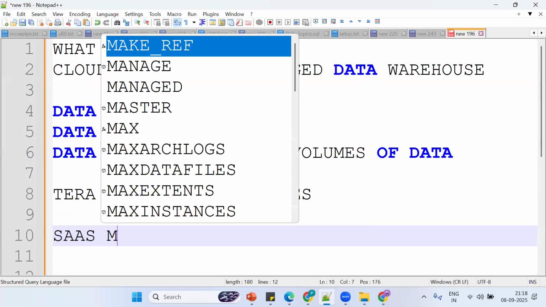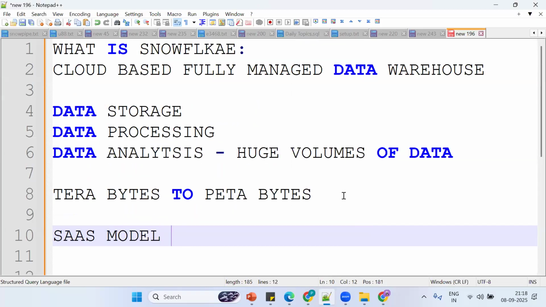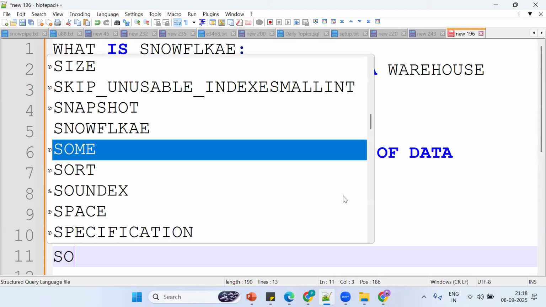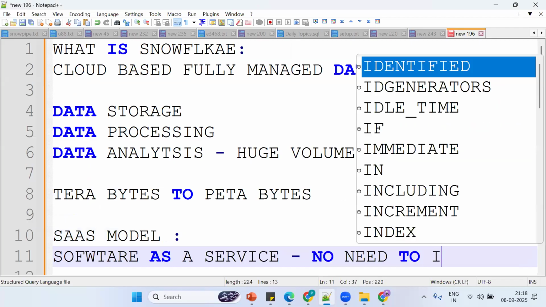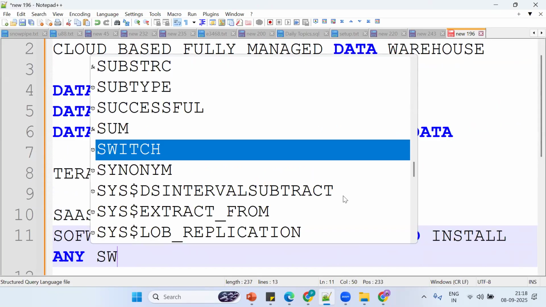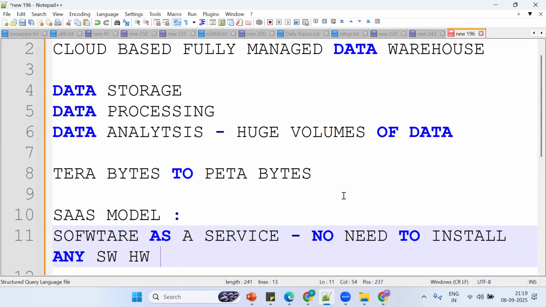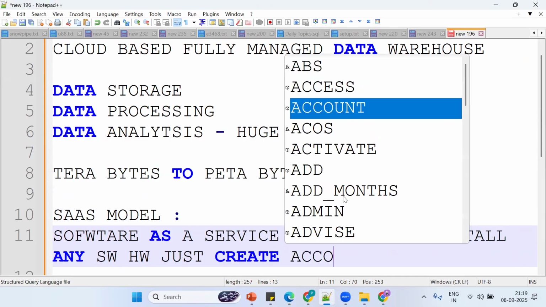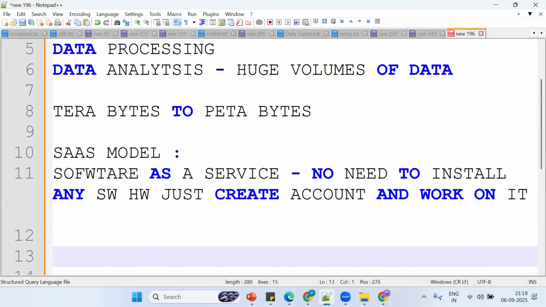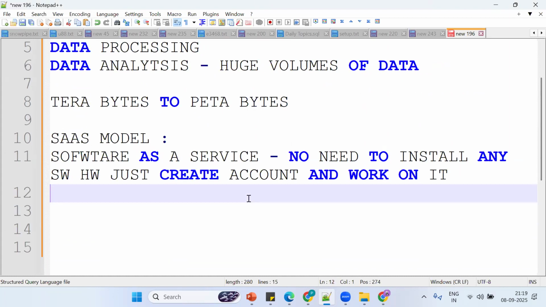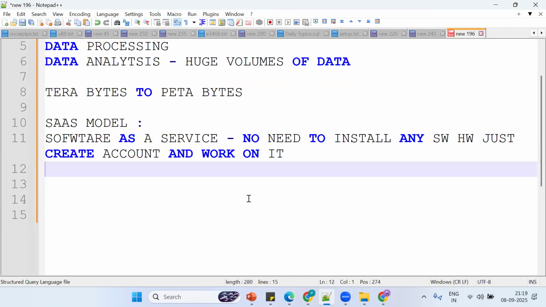Snowflake is a SaaS model. What is the SaaS model? Anyone, any idea? It's Software as a Service. No need to install any software or hardware, just create an account and work on it. So this is the functionality. Software as a Service: no need to install any software or hardware, we just need to create an account and work on it. Today we'll see the setup.